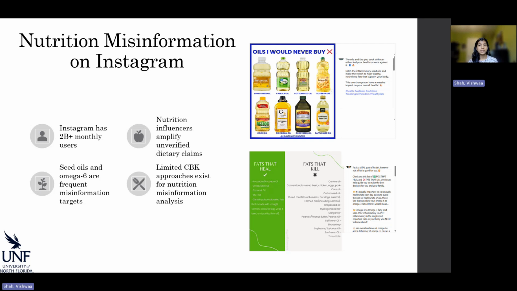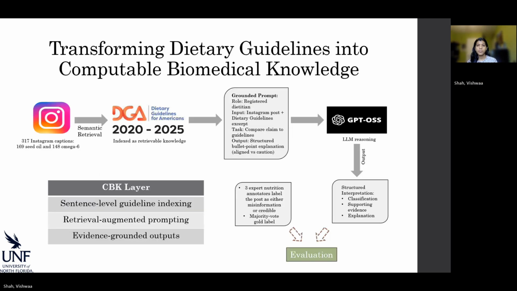On the right here are a few examples of the types of posts we analyzed. These narratives often conflict with recommendations described in the US dietary guidelines, making them a useful domain for studying how computable biomedical knowledge can support misinformation interpretation. To address this problem, we propose a retrieval augmented generation framework that operationalizes the US dietary guidelines as computable biomedical knowledge. We collected a data set of 317 Instagram captions.